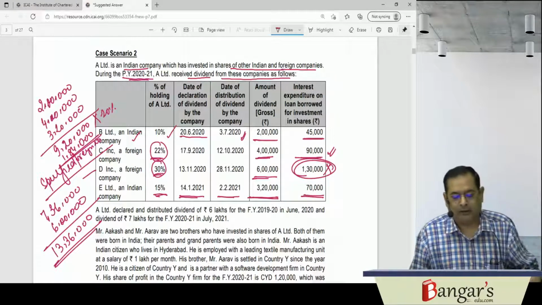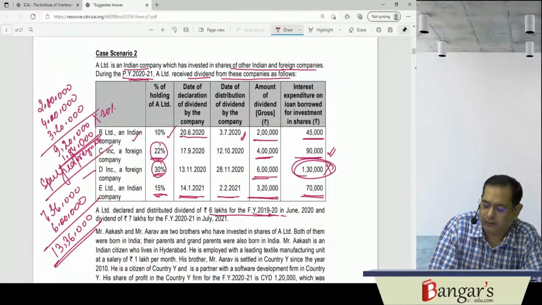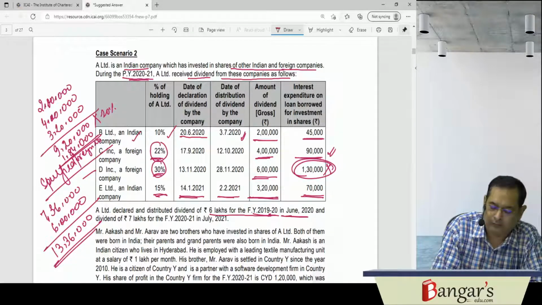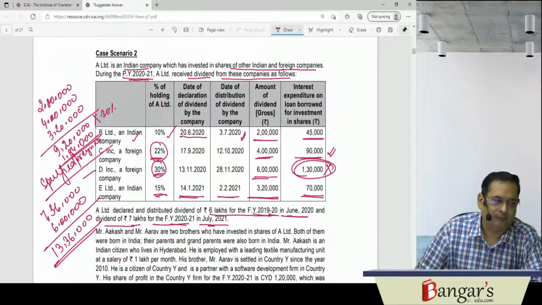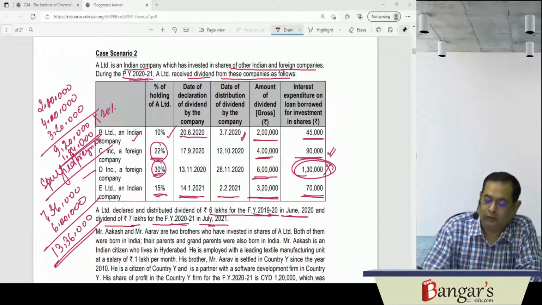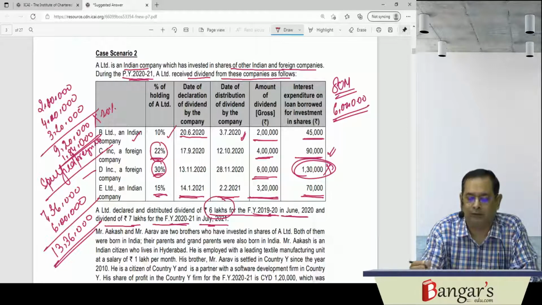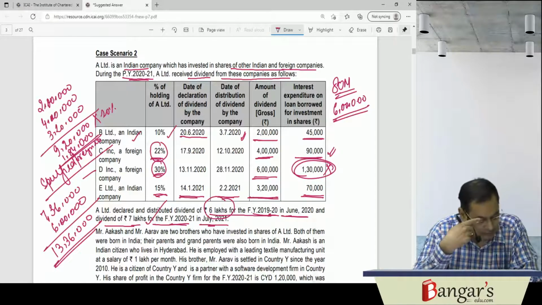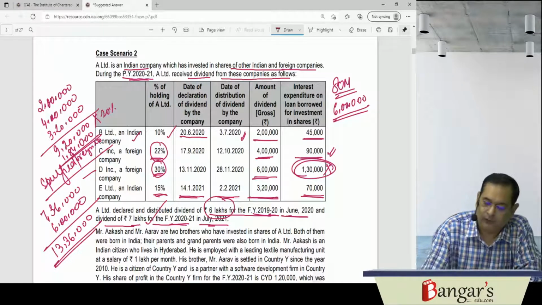Now A Limited declared and distributed a dividend of 6 lakhs for financial year 19-20 in June 2020, as well as a dividend of 7 lakh rupees in financial year 2021 in July 21. Now this deduction will be admissible under section 80M. Relating to this 6 lakh rupees, in the preceding financial year section 80M was not there, so it will be deductible in this year, as well as whatever dividends have been distributed on or before the due date of furnishing the return of income, that will also be deductible.